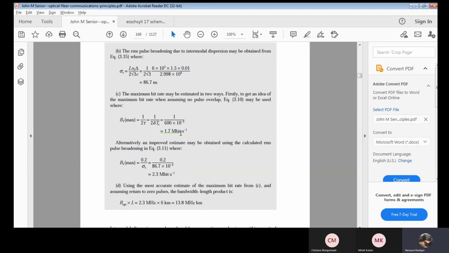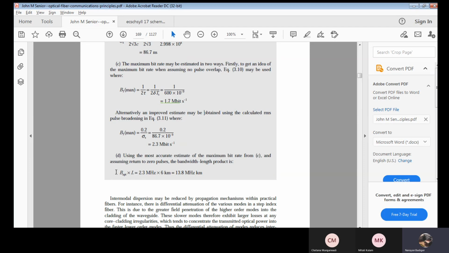See, the value itself is clear. Without overlap means there are 1.7 megabits per second. With overlap means 2.3 megabits per second. It means more number of bits try to travel even though there is an overlap. I mean, in between those ISI or overlap, still the bits are propagated. Then that is what the pulse broadening equation. Done.